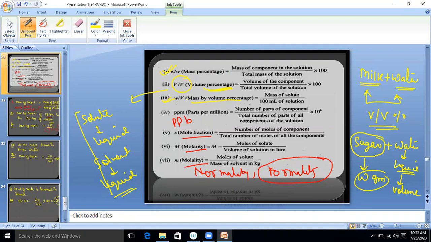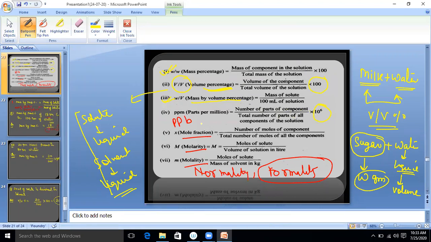Now next one is ppm. What is ppm? Parts per million. Means now we are not taking percentage, we are taking million. 1 million is equal to 10 to the power 6. So ppm is equal to given mass of the component upon total mass, multiply by 10 to the power 6.